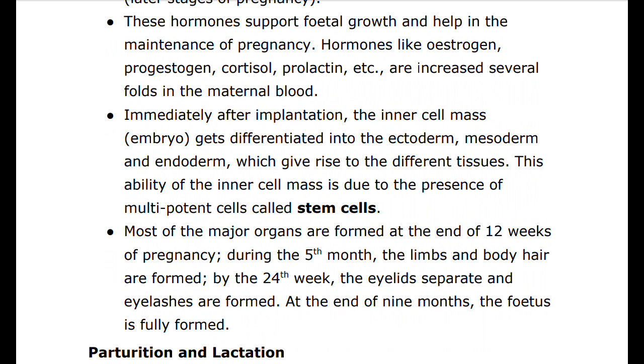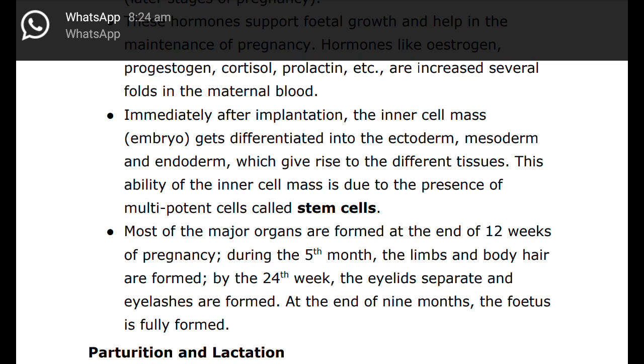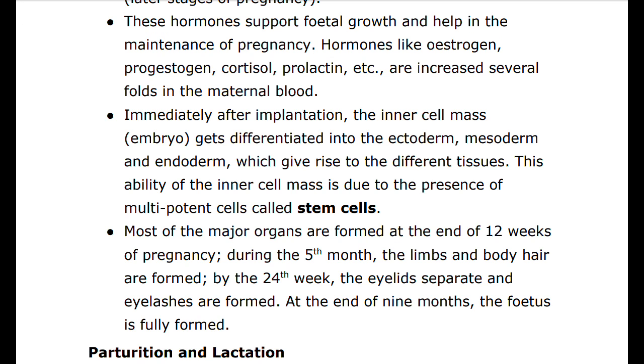Immediately after implantation, the inner cell mass, that is embryo, differentiated into an outer layer called ectoderm and the inner layer called endoderm. A mesoderm soon appears between the ectoderm and the endoderm.